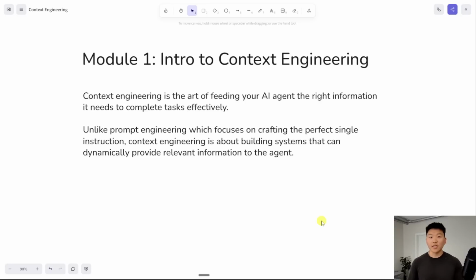So in a nutshell, the agent should be able to receive some sort of message that triggers it. It should understand, I have all of these different tools, I have all of these different sources of data or information that I can look at. Which ones do I actually use to get information to help me answer or do the right task?